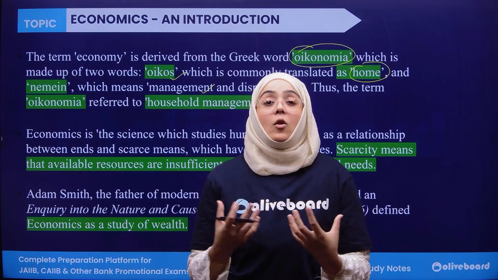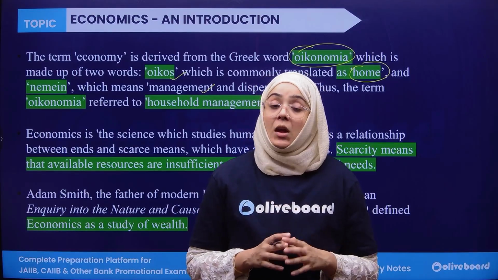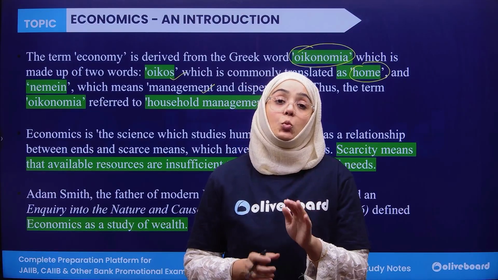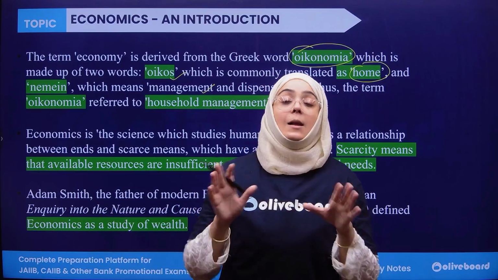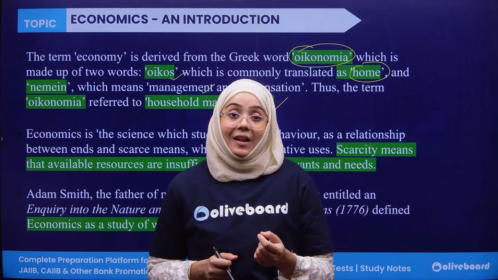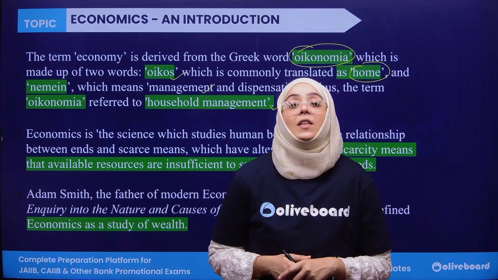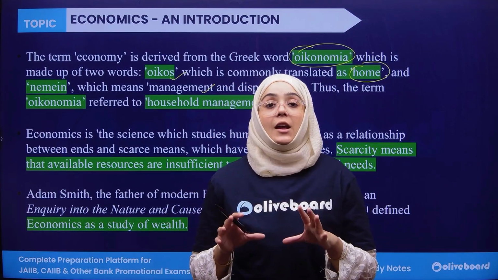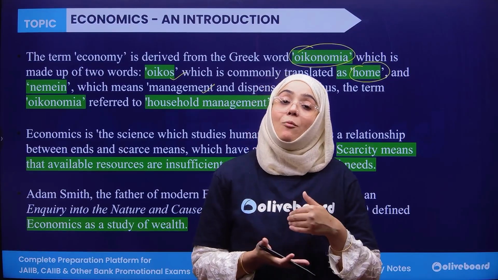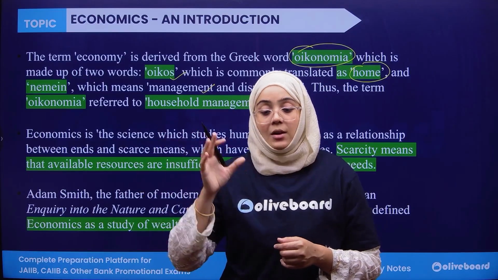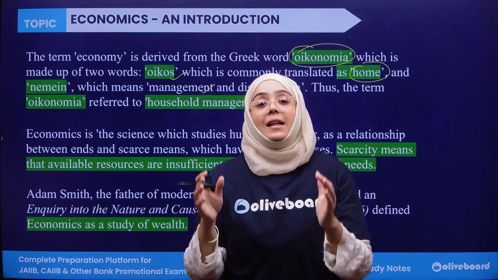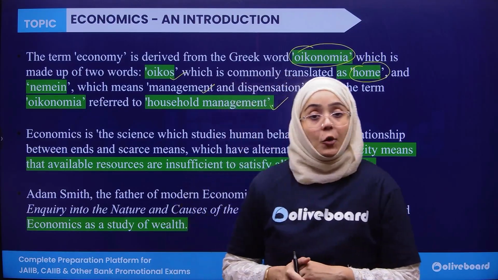So we say that overall the resources are very limited. The resources are very scarce, whereas the needs and wants of individuals are unlimited. So we have unlimited needs and wants, but there is scarcity of resources. So economics says that the scarce resources of the economy should be distributed in such a way that they can fulfill the needs and wants of the present as well as the future generation, as well as the needs and wants of individuals as well as the whole society. That is called economics.